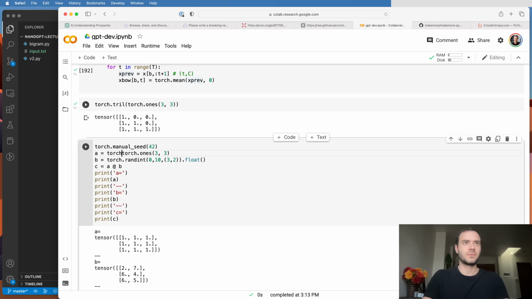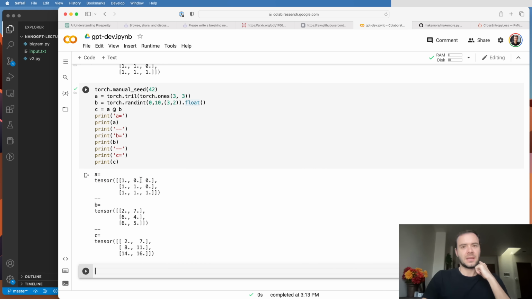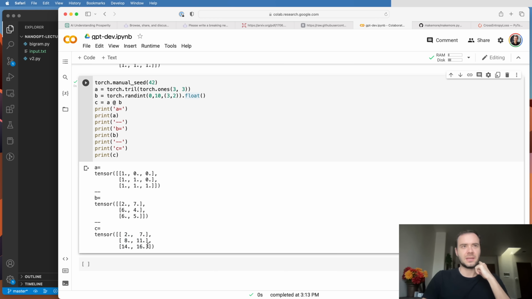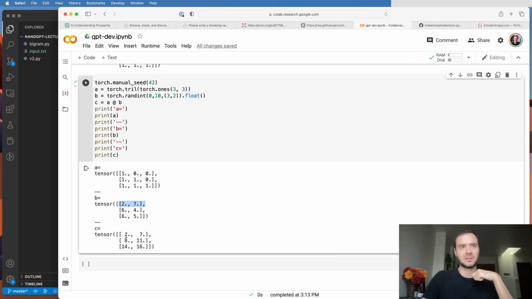Well, what happens if we do that? So now we'll have A like this and B like this. And now what are we getting here in C? Well, what is this number? This is the first row times the first column. And because this is zeros, these elements here are now ignored. So we just get a 2. And then this number here is the first row times the second column. And because these are zeros, they get ignored, and it's just 7. This 7 multiplies this 1. But look what happened here. Because this is 1 and then zeros, what ended up happening is we're just plucking out this row of B, and that's what we got.